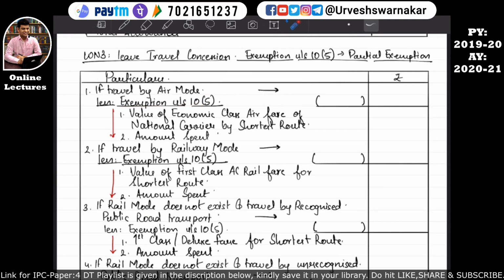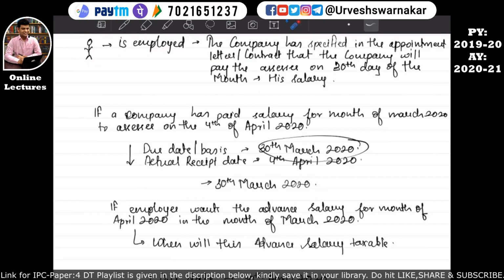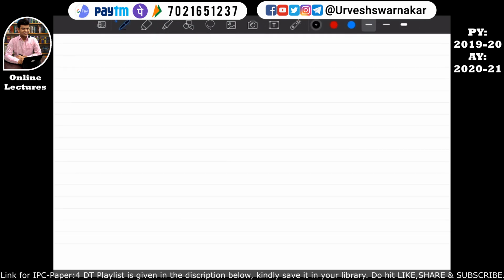Okay students, so let's understand it from the start. Working note number 3 talks about leave travel concession. What does leave travel concession mean? Let's come to a blank page and understand it. Leave travel concession simply means that